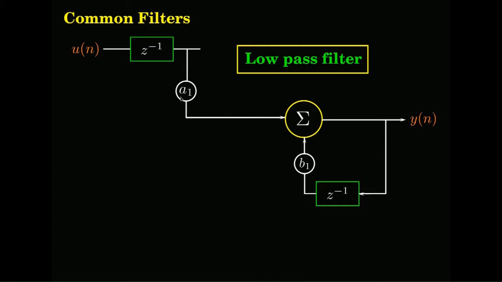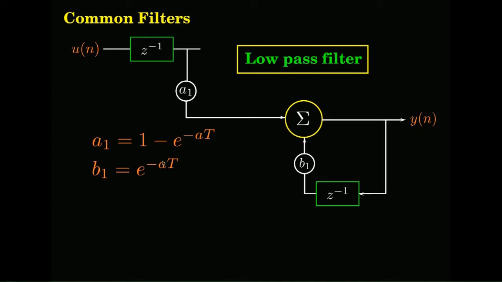For A1, you give a value 1 minus e to the power of minus at, and B1 is e to the power of minus at. This a is the tunable parameter here, which is like the time constant, t by tau kind of thing.